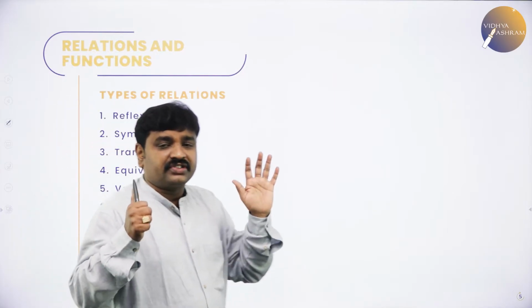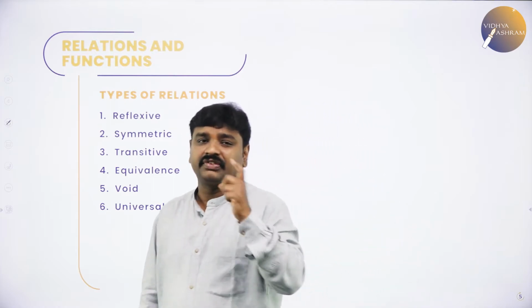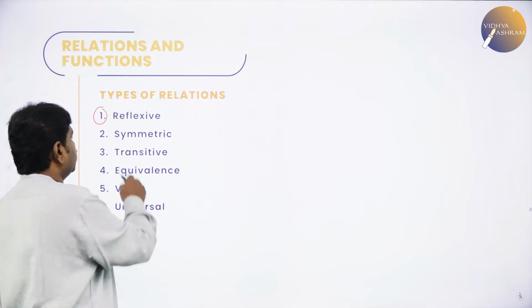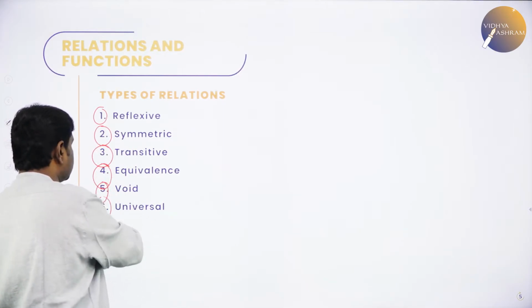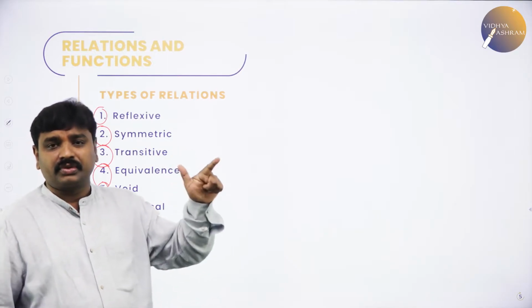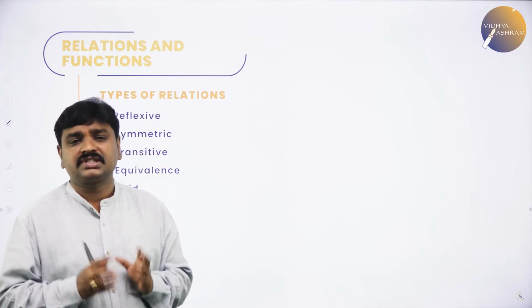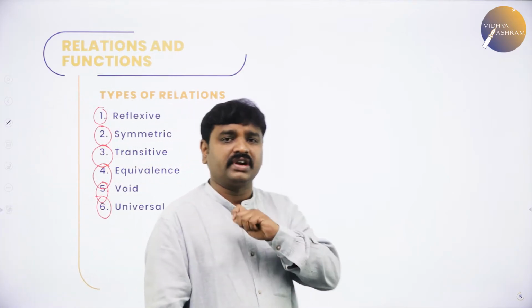So we are going to study 6 different types of relations. In today's class, we are learning 6 different types of relations. The first is reflexive, then symmetric, then transitive, then equivalence, then void, then universal. So reflexive, symmetric, transitive, equivalence, void and universal: 6 different relations we will study. So first we will start with what is a reflexive relation.